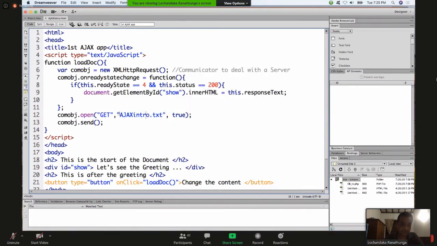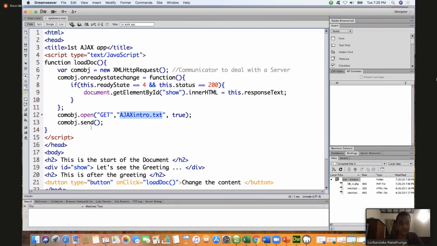We are not sending any data, only asking to open this file. When this communication happens, the request has been sent. That is one state. It has gone and contacted that particular server. That is another thing.